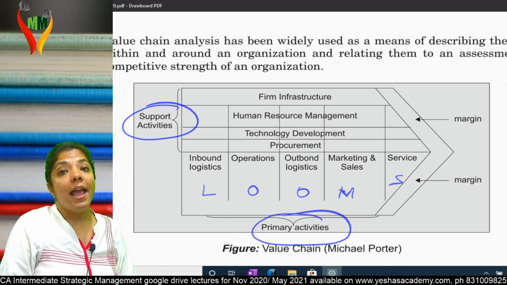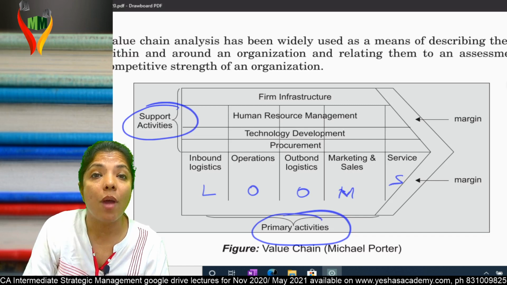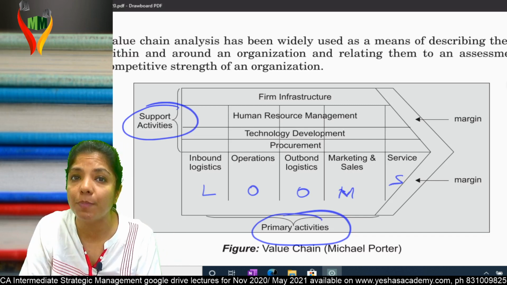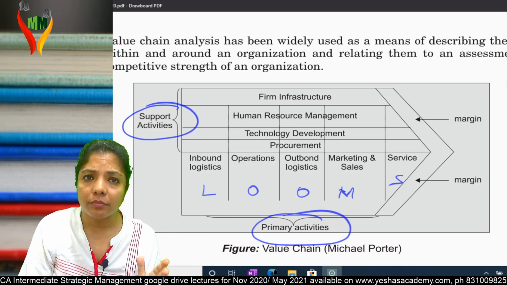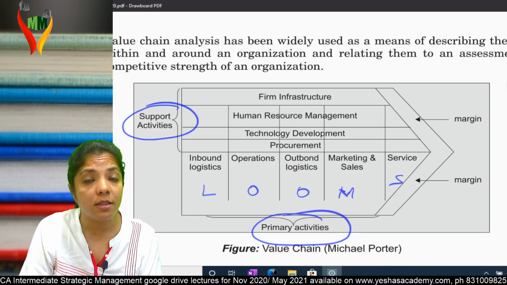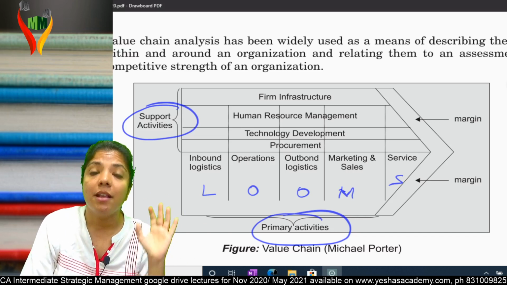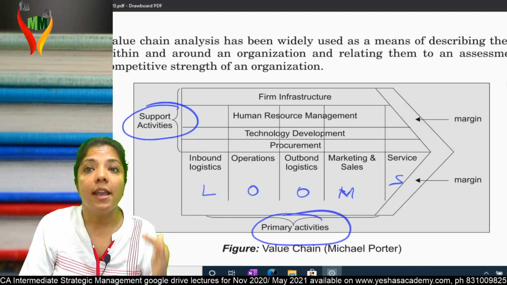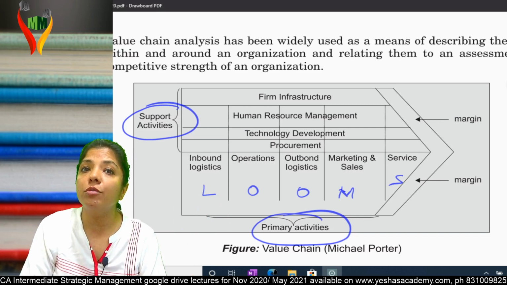Then HR management. Every primary activity needs employees. Who will ensure the right person at the right place at the right time? Who will ensure the recruitment of those people? HR management. And last, firm infrastructure. Primary activities need infrastructure, they need money, they need resources, they need information. Who will arrange? Firm infrastructure department. That means these four are supporting my primary activities. In short, we have 9 activities, 5 primary and 4 support.